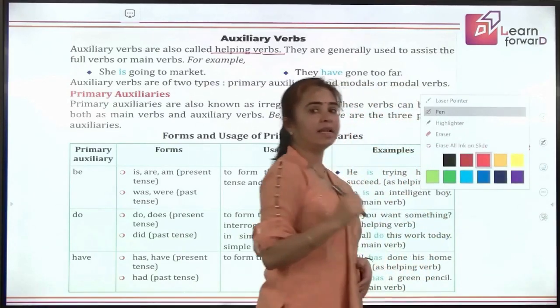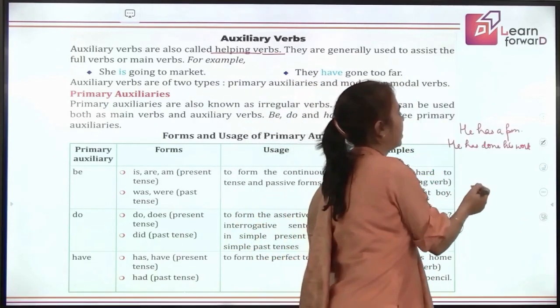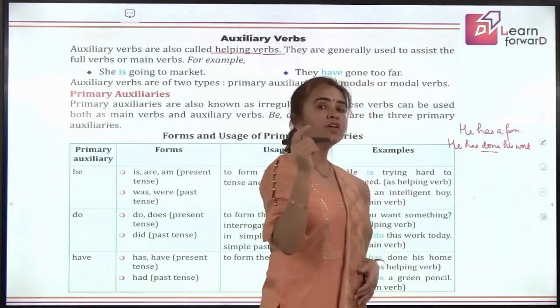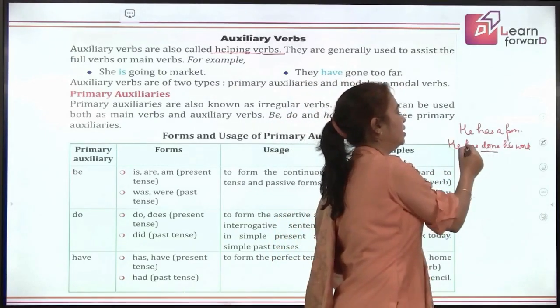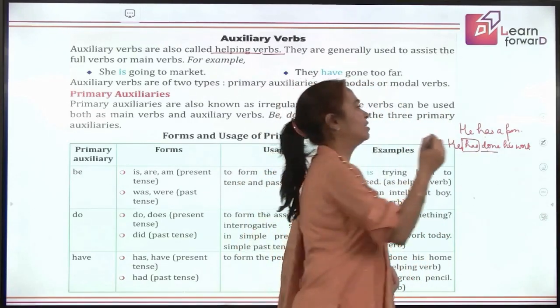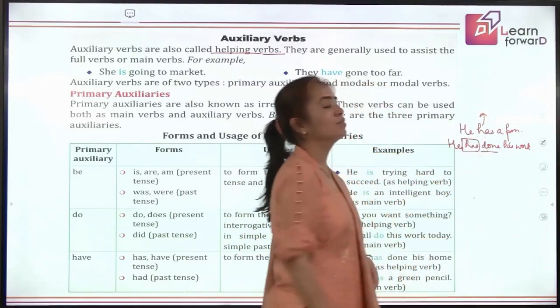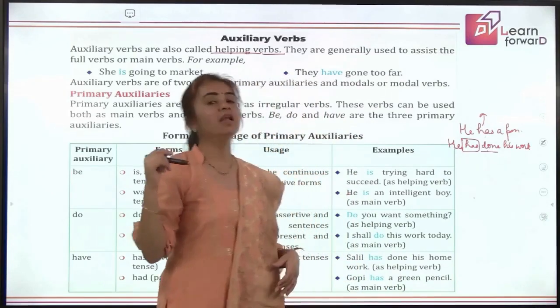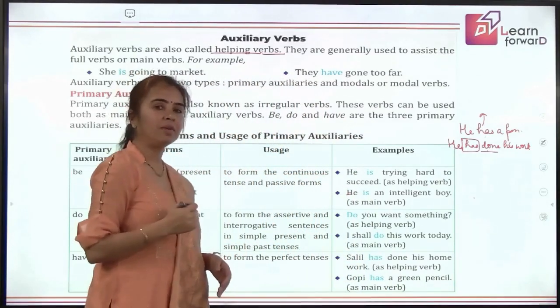now in this sentence, there is already a verb. What is that verb? Done. So we can say the main action is here. So has is the helping verb. But here there is no other verb. That's why it is not a helping verb. So this is just to make you understand what is the difference between helping and main.